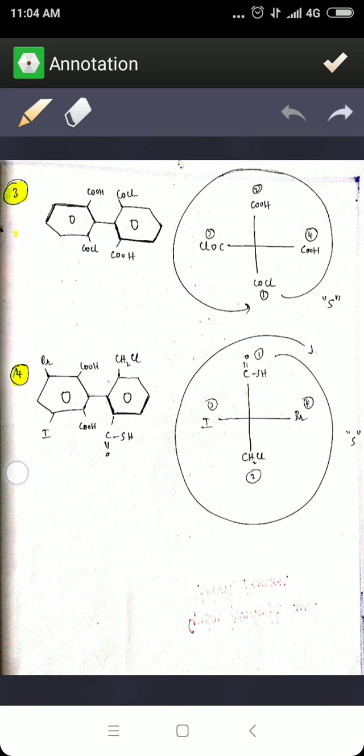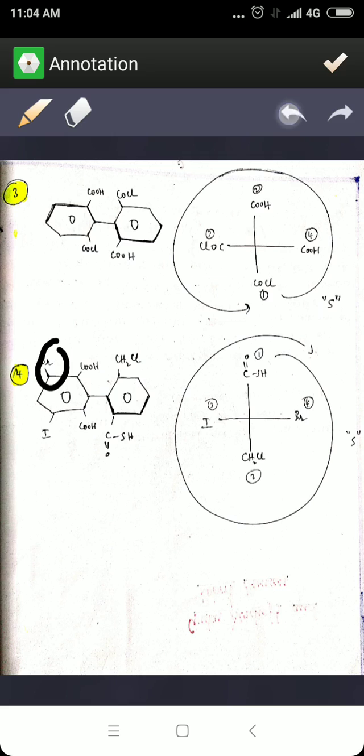Now in this example, you can see that the ortho positions have the same functional group, that is acid. But on the meta positions, you have bromine and iodine.